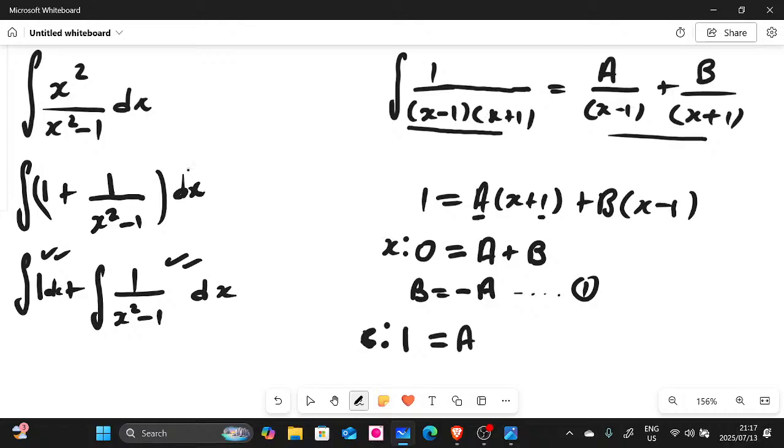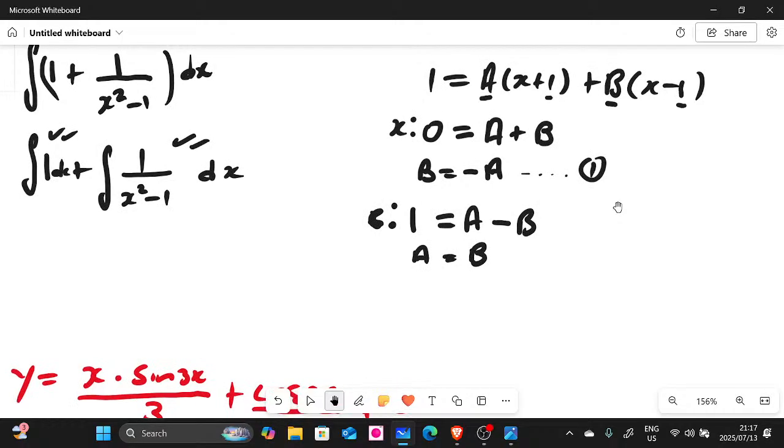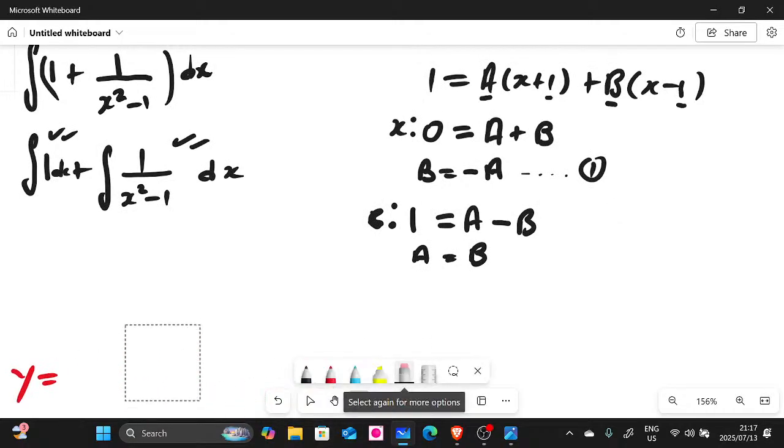And on this one here, we have b multiplied by negative 1, that is going to give us negative b. Therefore, we can say that a is equal to b. There we go. I hope everything is fine, people. I hope you guys can see, because this was one of the trickiest questions ever.